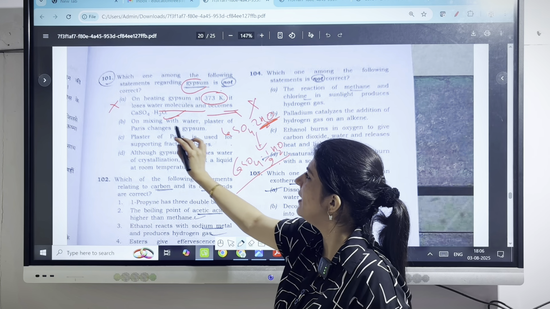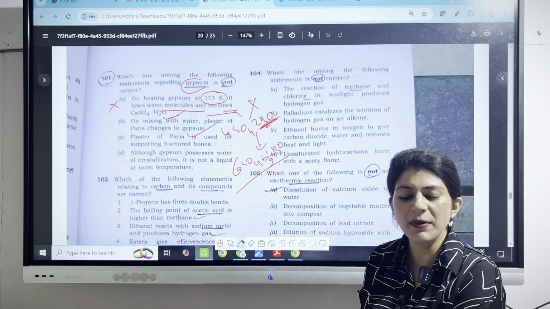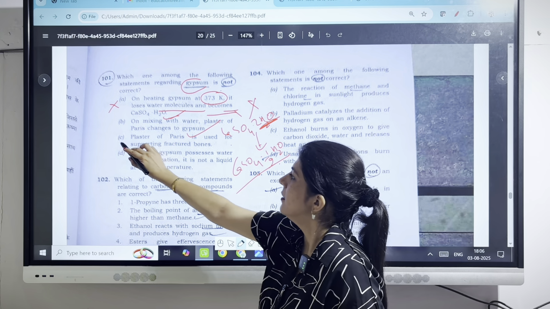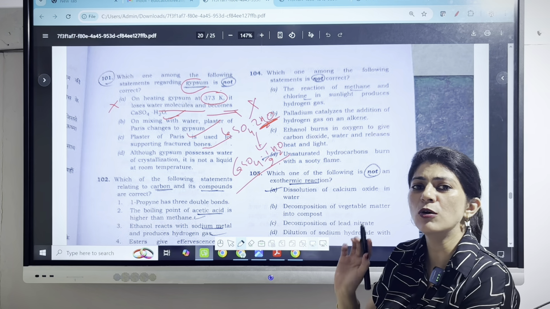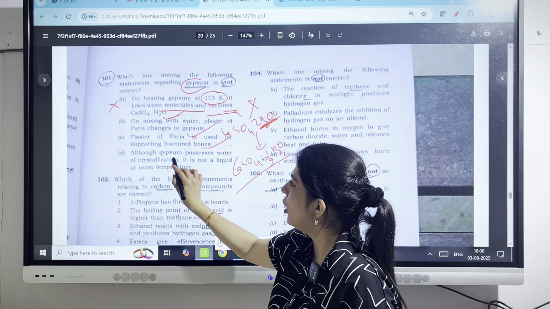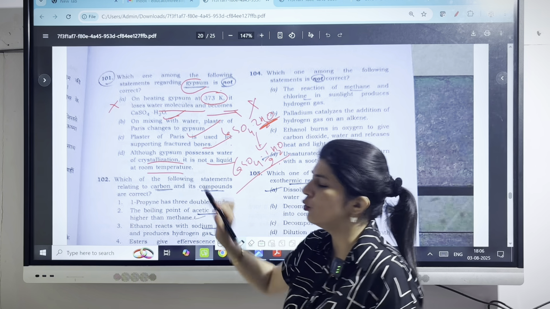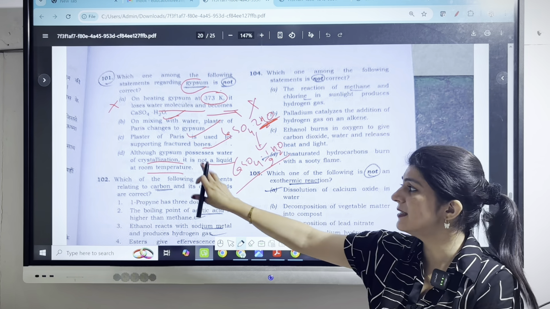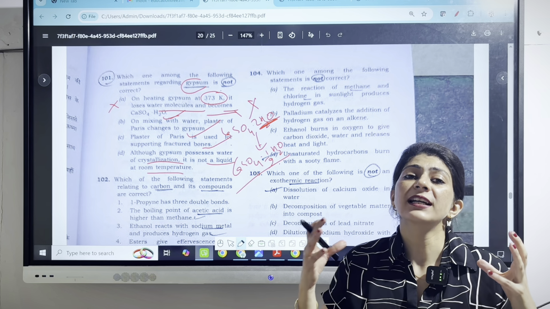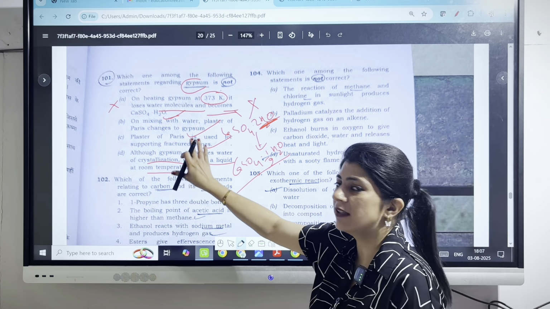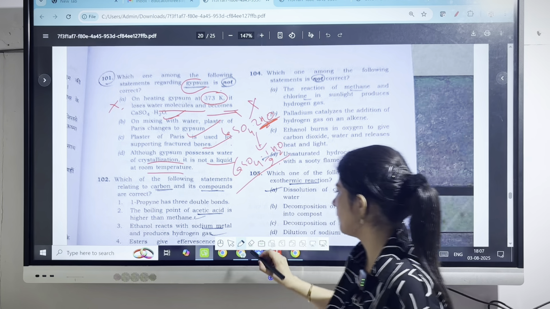Second one states, on mixing with water, plaster of Paris changes to gypsum. Yes, the statement is absolutely correct. Plaster of Paris is used for supporting the fractured bone. This statement is also absolutely correct. Although gypsum possesses water of crystallization, it is not a liquid at room temperature. Yes, the statement again supports this because water molecules are tightly held together in the crystalline structure. So our answer will be A.